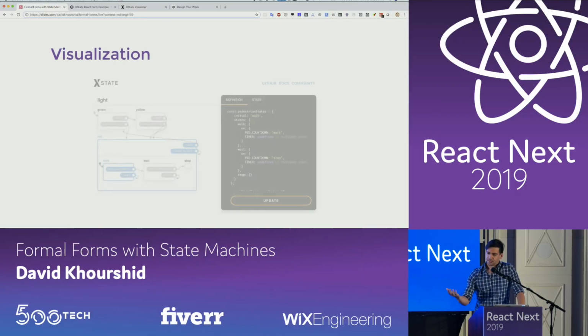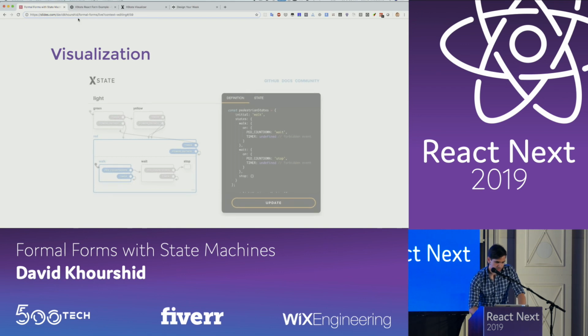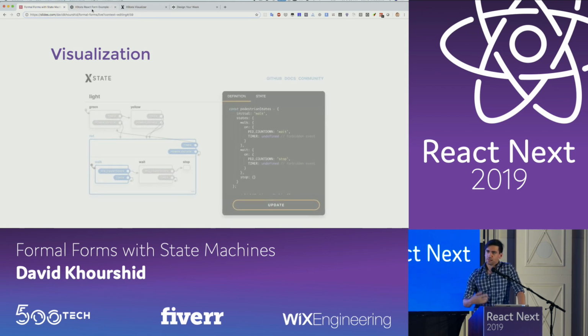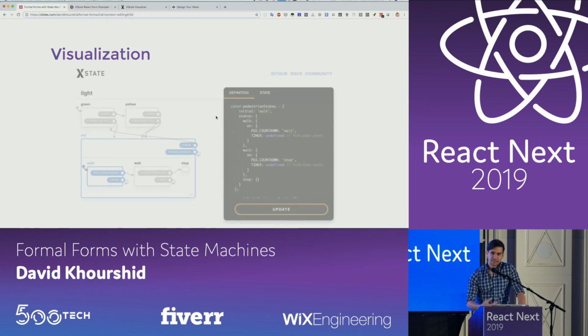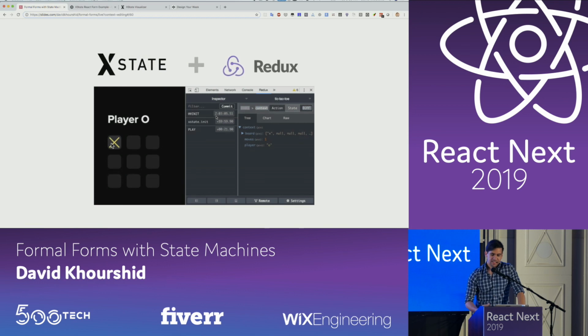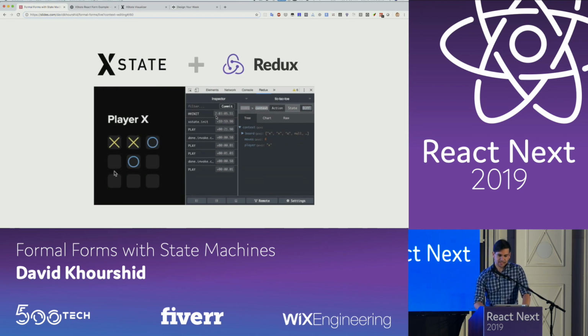Again, there's visualization tools where you could just copy and paste any part of your machine, or any part of your app which is a machine, and be able to visualize it. The reason that this visualization is possible is because it's based on a formalism called SCXML, which is a very strict definition of what you could do with state machines and state charts. XState also works with the Redux dev tools, as you see here. All you have to do is set dev tools to true in your use machine handler.